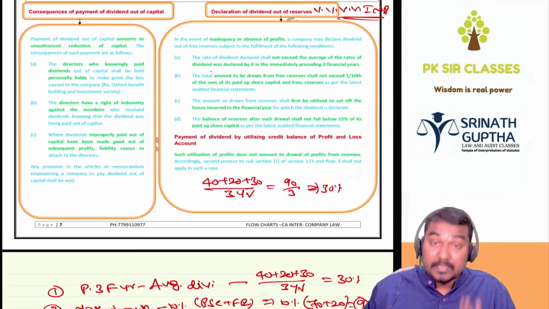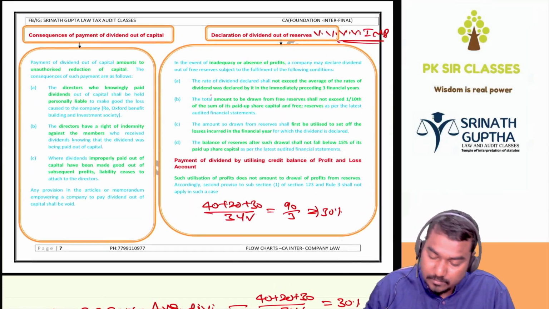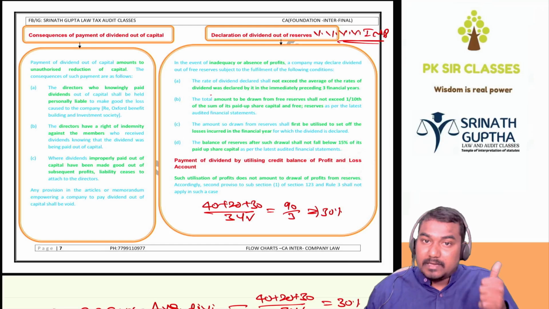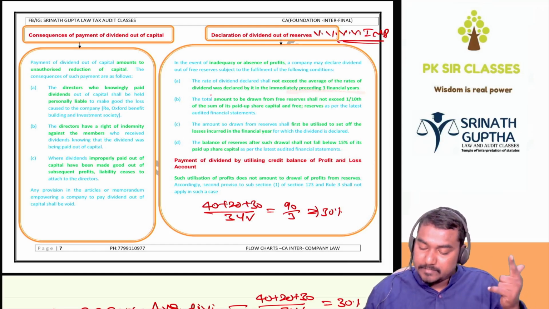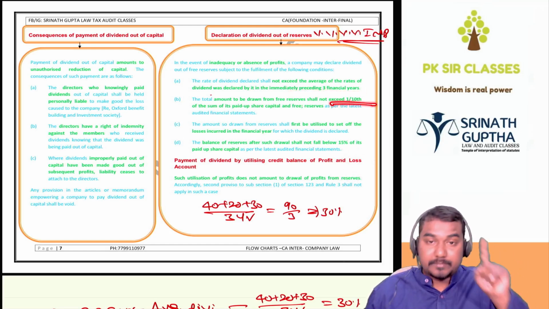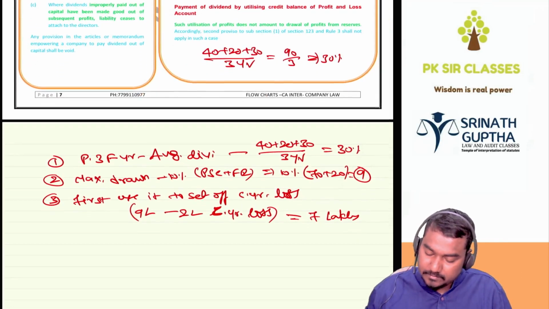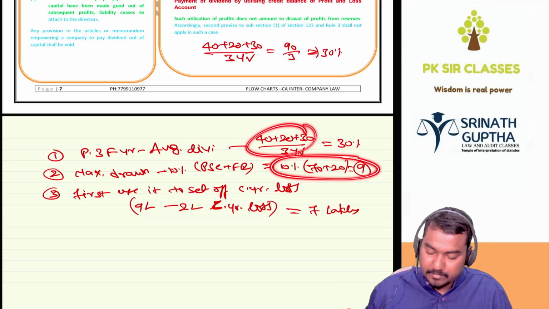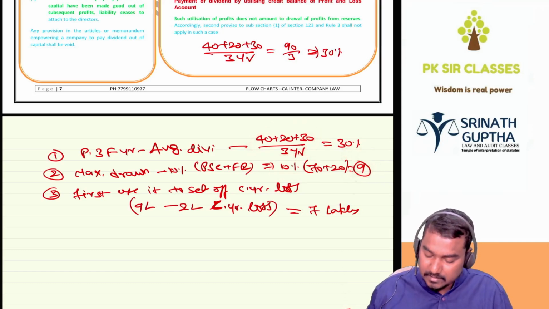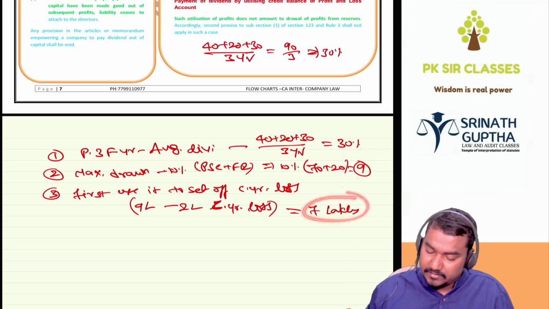So the first condition, better I'm writing this because it is very important from the exam point of view. First, the dividend should not exceed the average of the previous 3 years. Second, maximum we can withdraw is 10% of paid up share capital and free reserves. Third, first set off the current year loss. So out of this 9 lakhs, first set off the current year loss, for example 2 lakhs. We can use only 7 lakhs for the declaration of dividend.